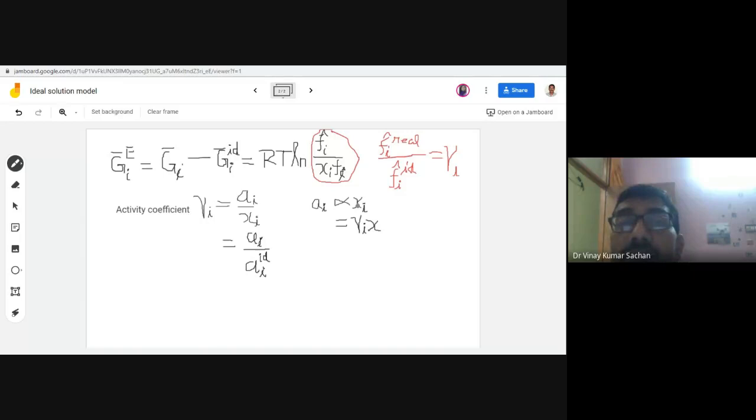So activity coefficient is the ratio of real fugacity to the ideal fugacity. Activity coefficient is ratio of activity to mole fractions, or activity in real solution divided by activity in ideal solution. So this way we have to define many things. Okay, so this is all about ideal solutions, and I have written various relations for you.